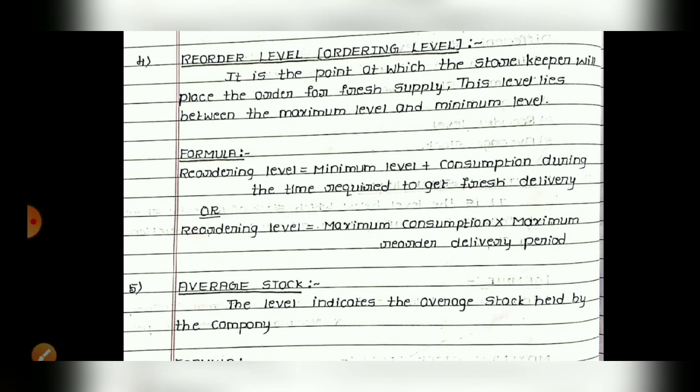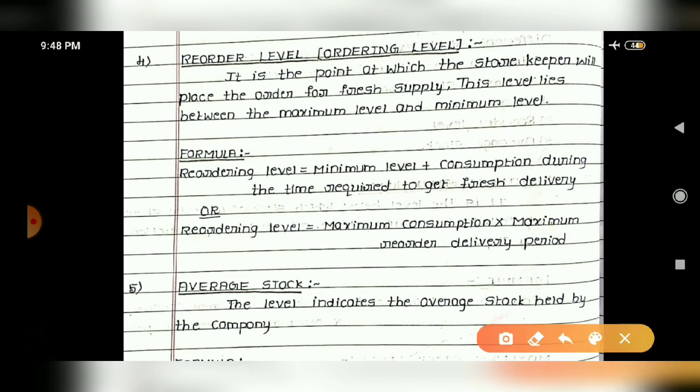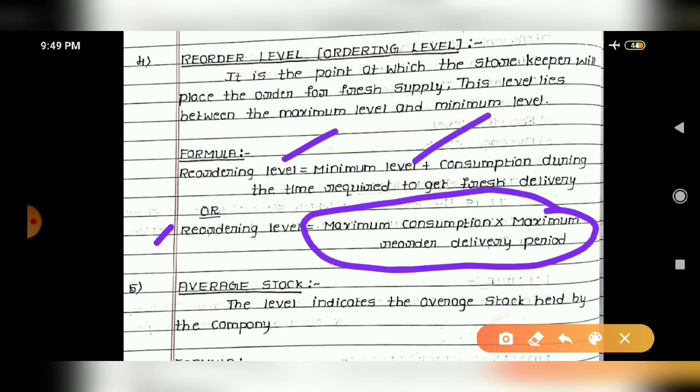Now the fourth one, reorder level. Reorder level is the point at which you have to place an order. The storekeeper should place an order for fresh supply of raw materials. So it is generally between the maximum level and minimum level. Okay, then the reorder level has two formulas, so you should note the two formulas, and in most cases this formula is used, but you should know the other formula also.